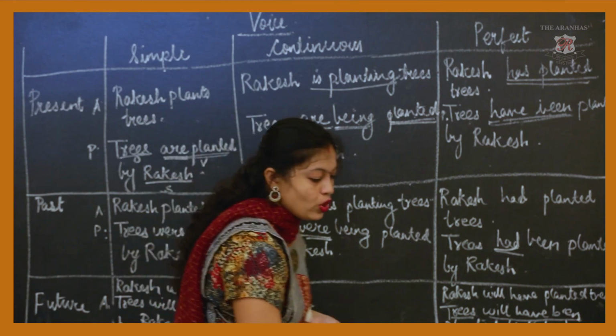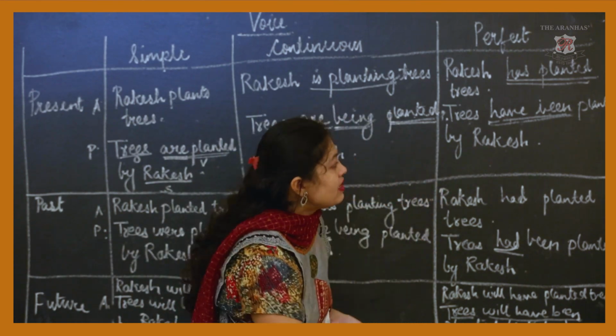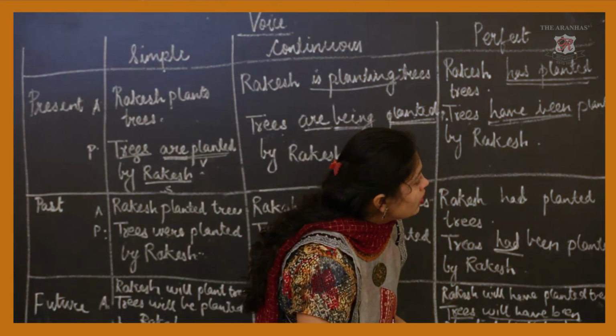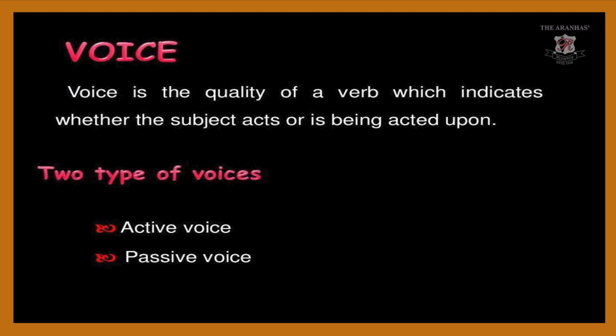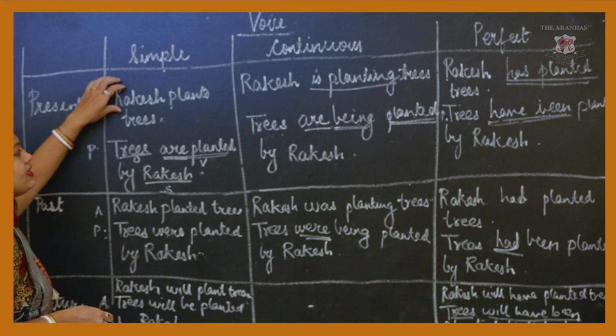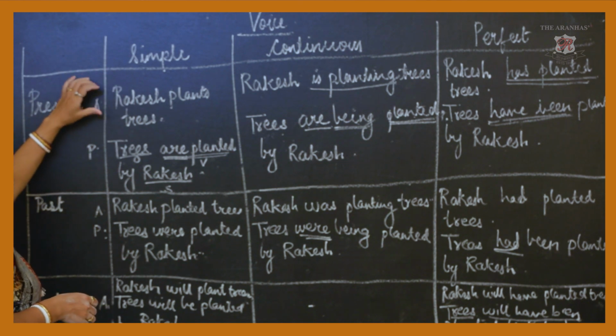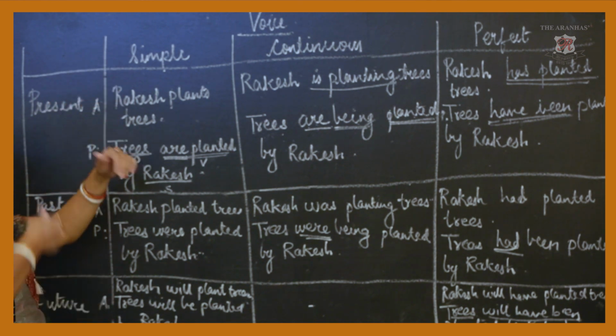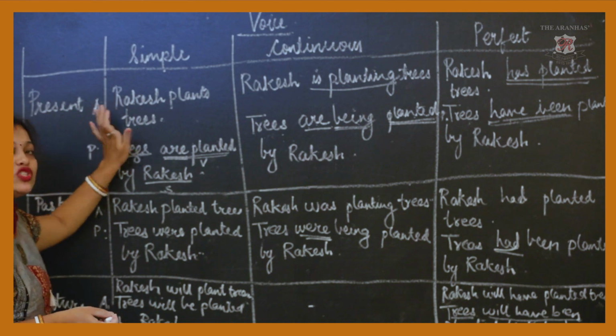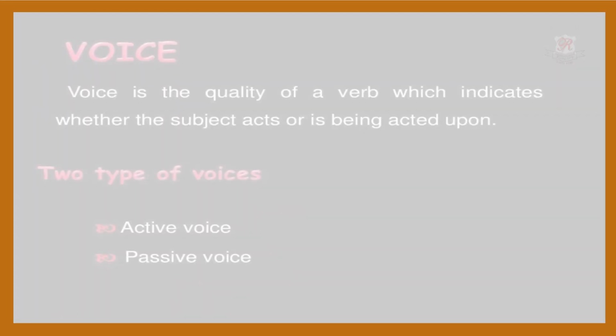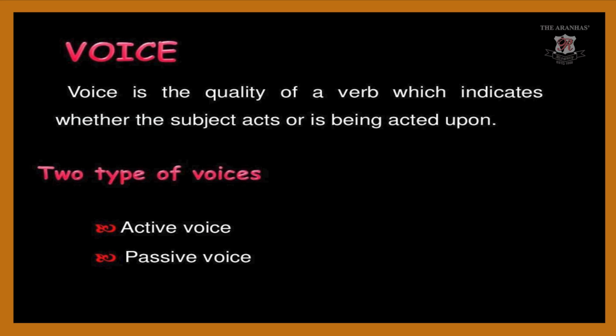Okay, now I'll explain through the PPT, giving some other examples. Now see, voice is the quality of the verb which indicates whether the subject acts or is being acted upon. The meaning of the sentence depends on whether more importance is given to the subject or to the verb the subject is doing. Based on that, voices are of two types, that is active voice and passive voice.